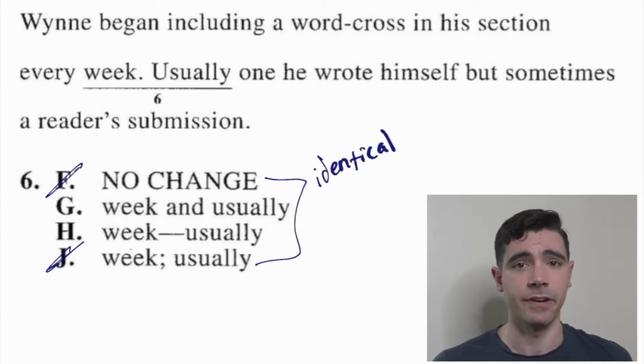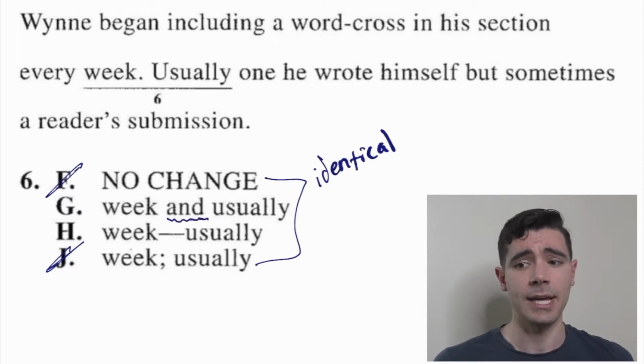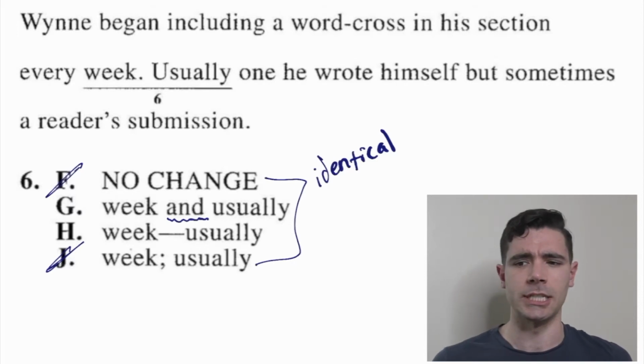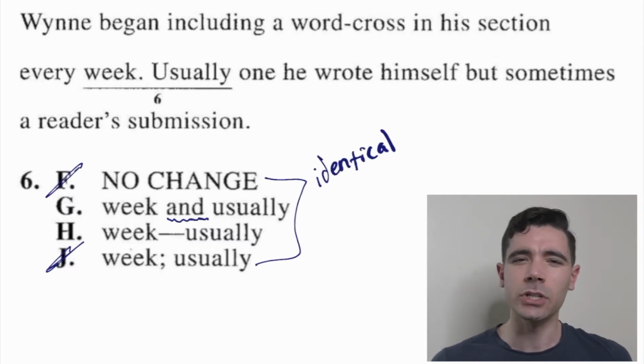Now we have it down to 50-50. Cool. Let's look at G. "Wynne began including a word cross in his section every week and usually one he wrote himself, but sometimes a reader's submission." That "and" felt kind of weird. It's like, wait, Wynne began two things. He began including a word cross in his section and he began usually one he wrote himself. Kind of unclear what the conjunction is doing there, right? I'm not in love with that answer choice.